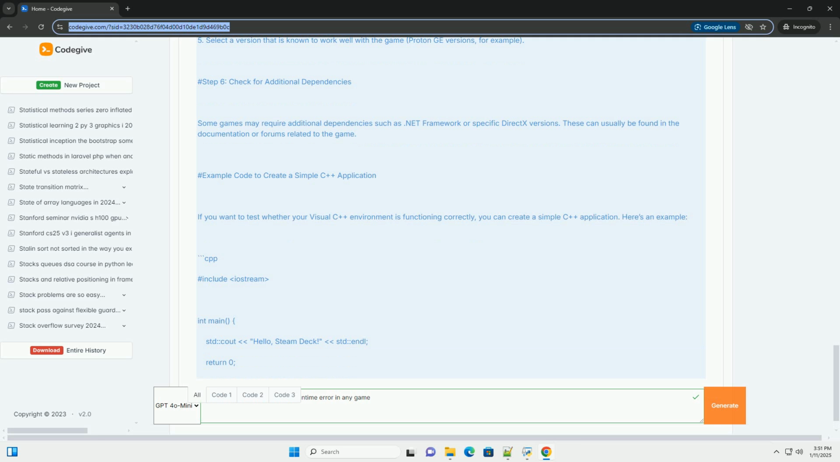Final step, return to gaming mode. Once you've completed the above steps, 1. Click on the Steam icon on the desktop. 2. Select Return to gaming mode.